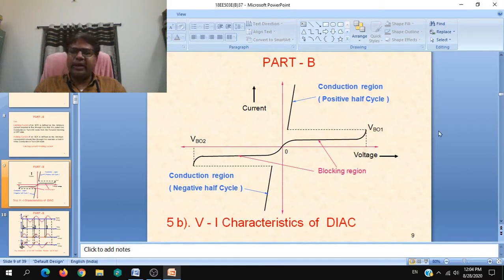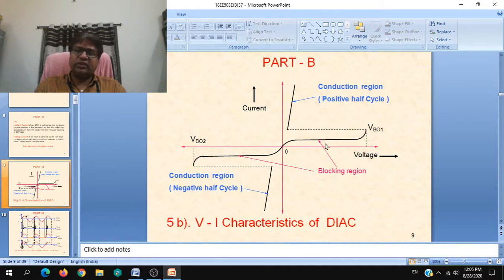And diode is a bidirectional device, which has symmetric characteristics in both the quadrants. So for reverse operation or reverse bias, or the third quadrant operation, the same shape will be repeated. But you have to indicate all the things.